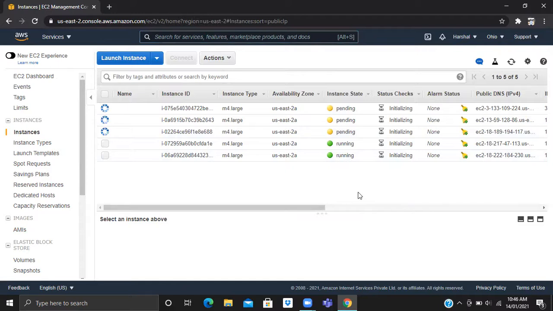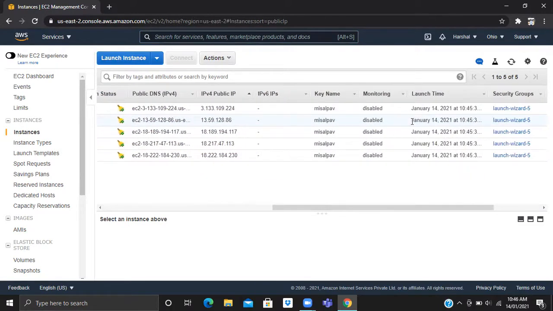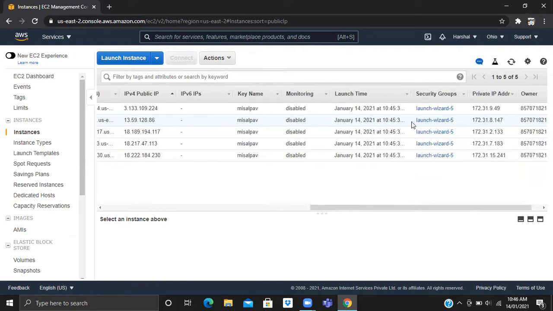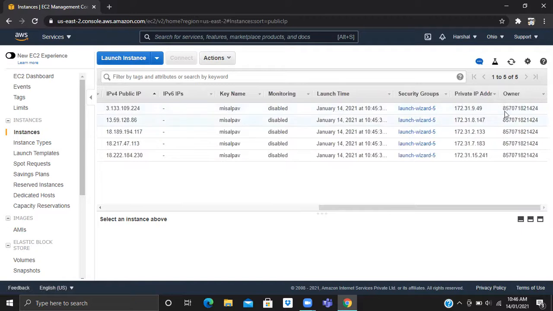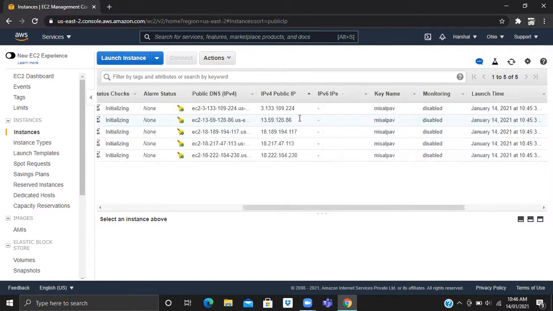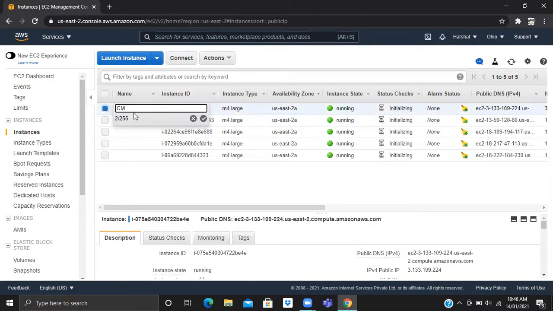So now, as per process, we need to rename them, right? Yes. We'll take this 49 as Cloudera Manager. We're waiting for the machines to start. Done, Cloudera Manager.